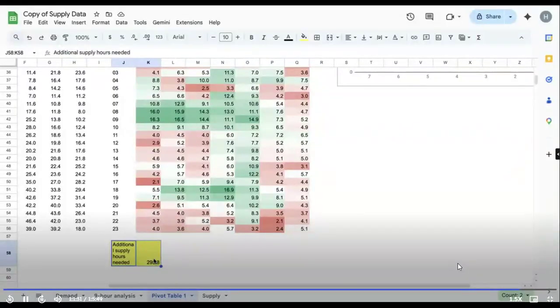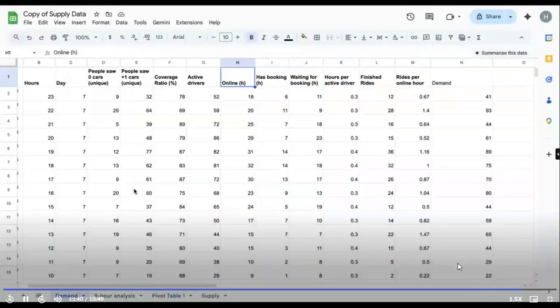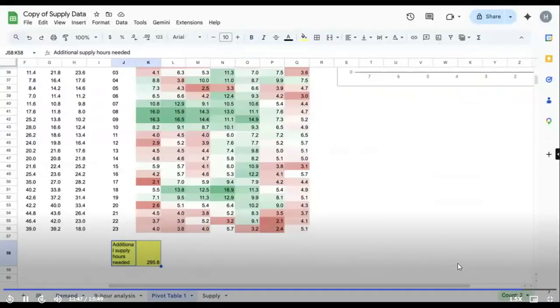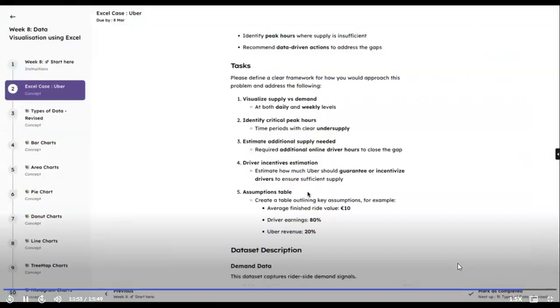This is the additional supply that we are thinking about. Maybe it could be less, maybe it could be more. So what is that probability? Where is that number lying? Try to identify that in this data. It is hidden. Once you identify that number, you will have to multiply it with that probability number and get to the final incentive, which would be in this assumption table.